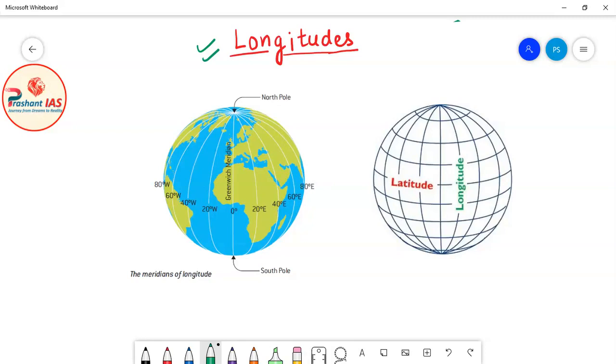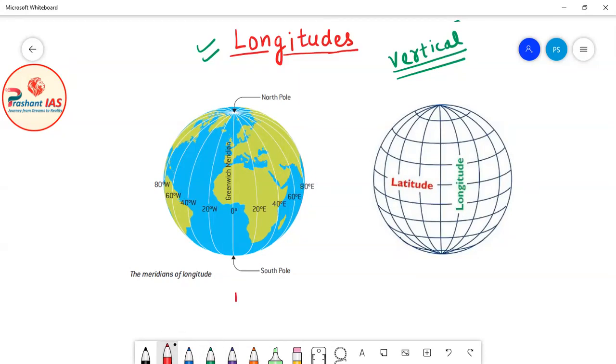So let's begin. Friends, in the last class I have given you a basic introduction about longitudes, means what is the basic meaning of longitudes. So first of all, let us revise that. Longitudes basically means the vertical lines which are drawn on the surface of earth. Longitudes means vertical imaginary lines which are drawn on the surface of earth.